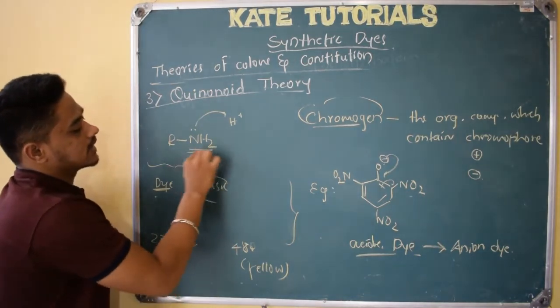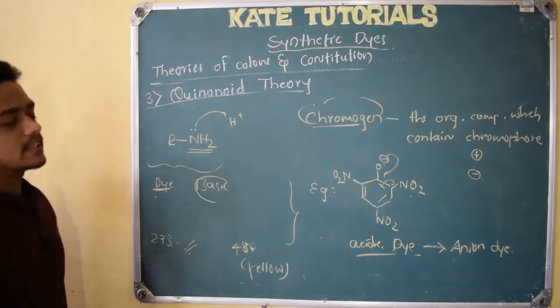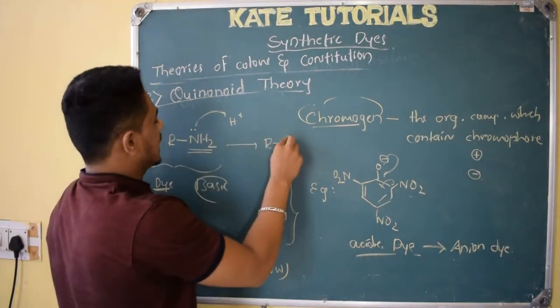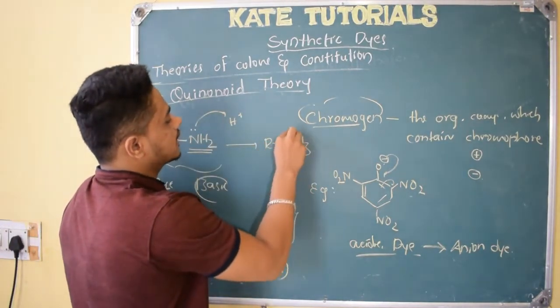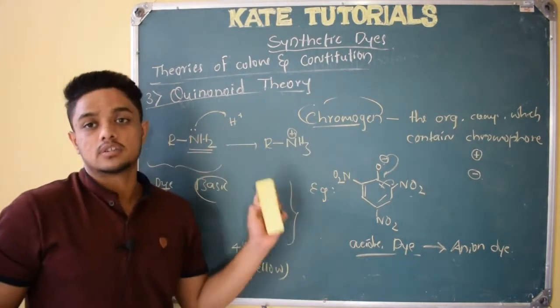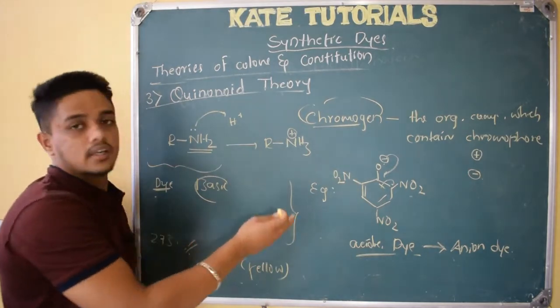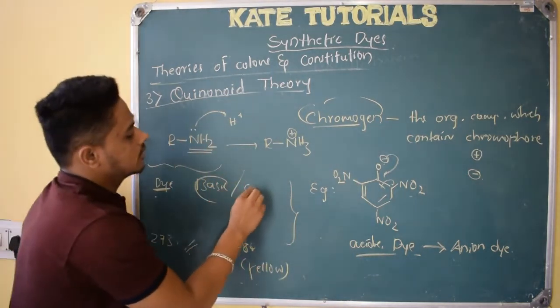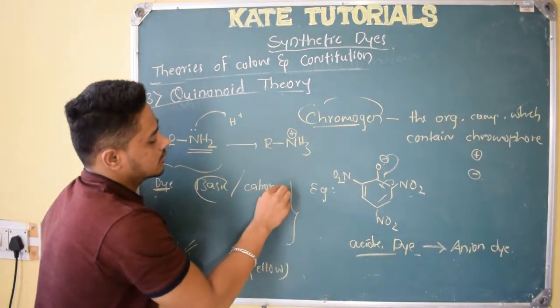Because it has this NH2 group. The same basic dye I can also call a cationic dye. Why? Because in the presence of acid it becomes positively charged. So we can call it a basic dye or a cationic dye.